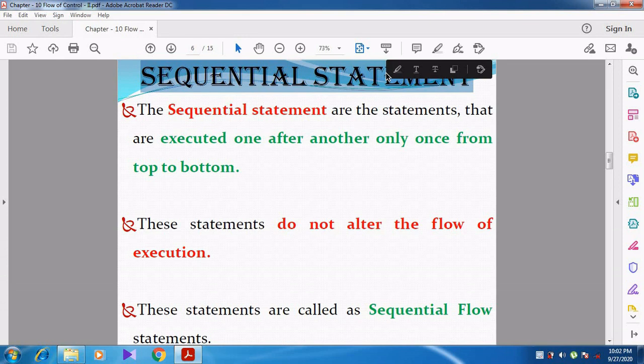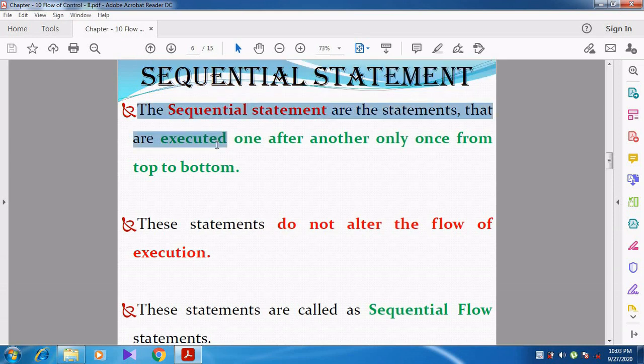So sequential statement means, from the name itself we can understand, the sequential statements are the statements that are executed one after another only once from top to bottom.